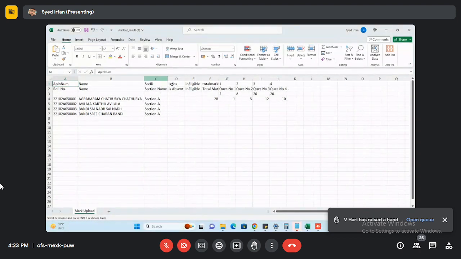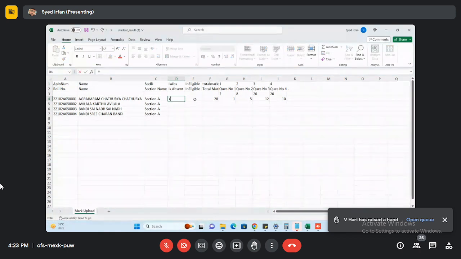Okay. If a student is absent, you need to mention why. The same thing we did for the normal mark entry, the same process here. So if we didn't mention any marks initially, it's showing blank with the student details only.